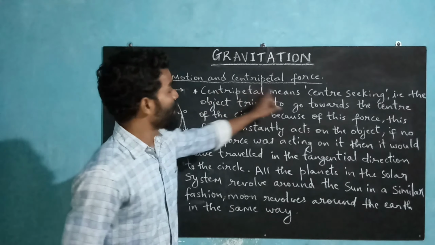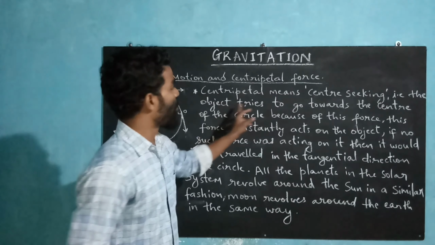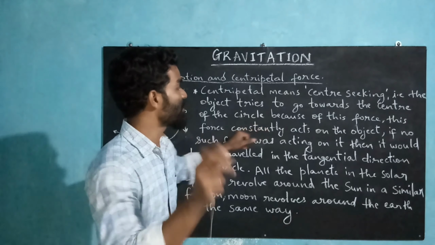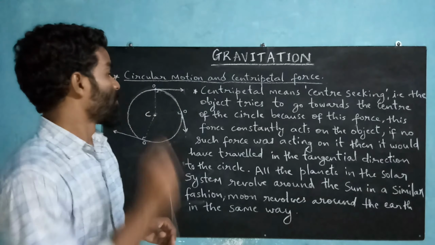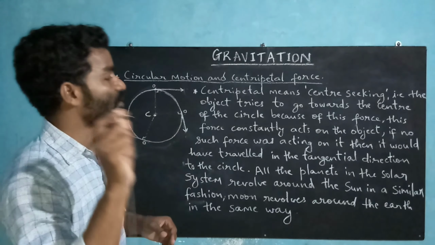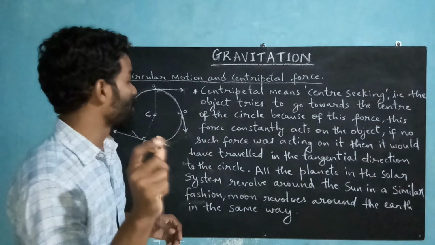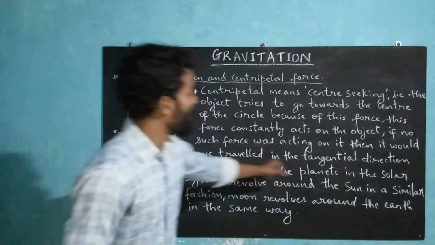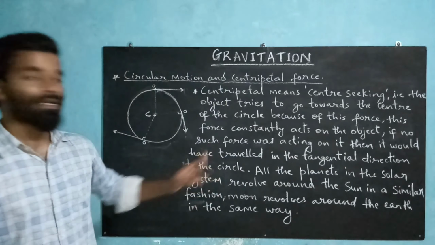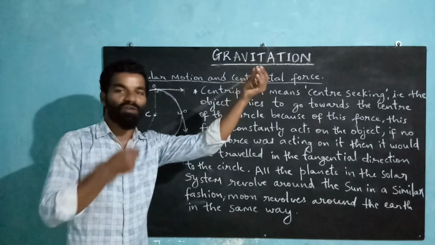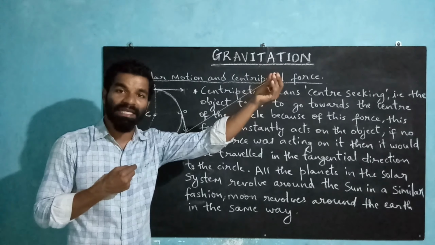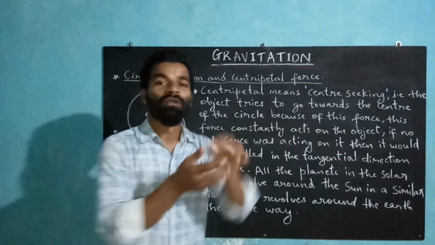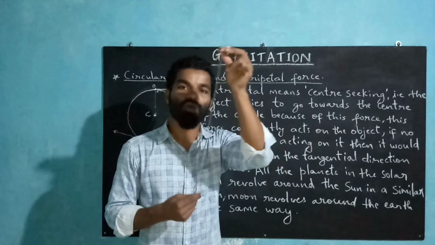Now centripetal means center seeking, that is the object tries to go towards the center of the circle because of this force. So this force constantly acts on the object. If no such force was acting on it, then it would have traveled in a tangential direction to the circle. If there was no force, if this force of tension, this thread, was not there, then this stone would have traveled in a tangential direction to the circle which the stone was making.